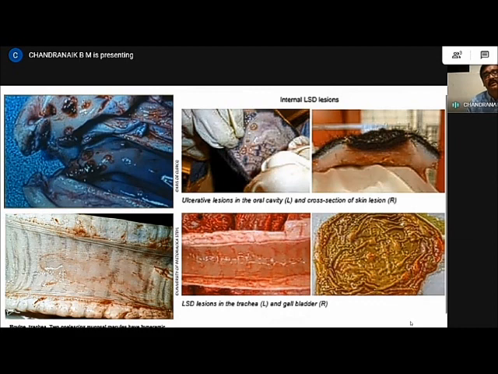You can see the vesicles and the nodular lesions all across the alimentary tract. The first figure is the oral cavity. You can see the ulcerative, what you can call the vesicular lesions in the oral cavity. Then the second, you can see the trachea where 2 lesions have coalesced to form a bigger lesion, a coalescing mucosal macule.